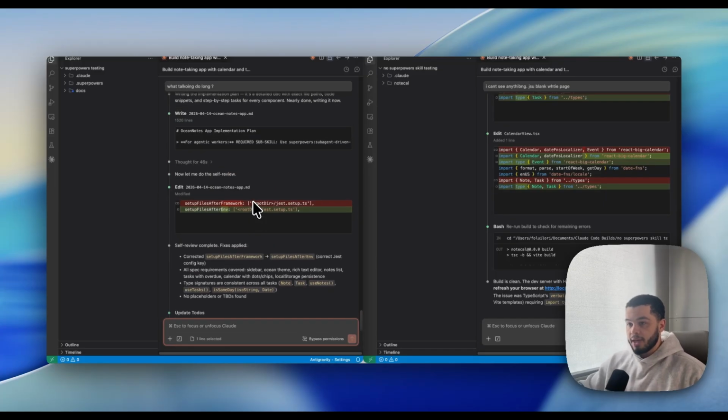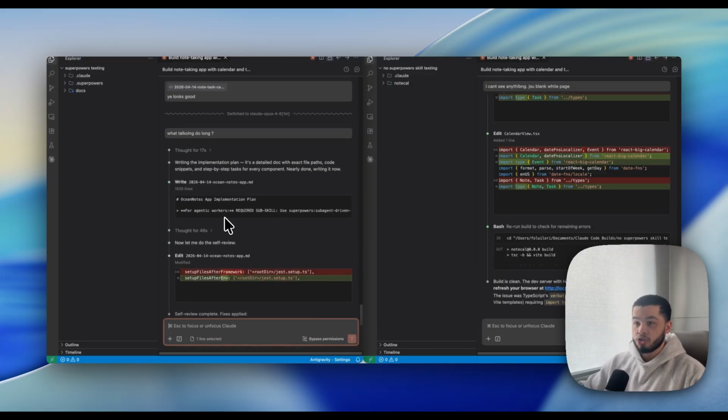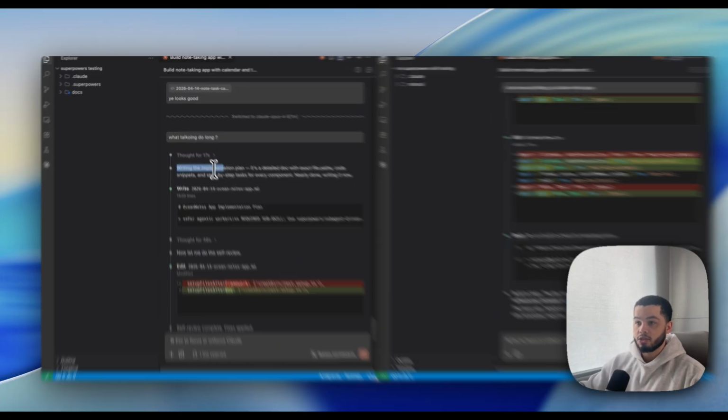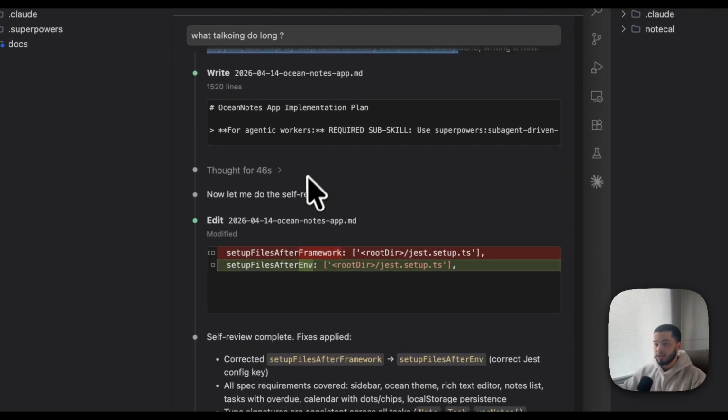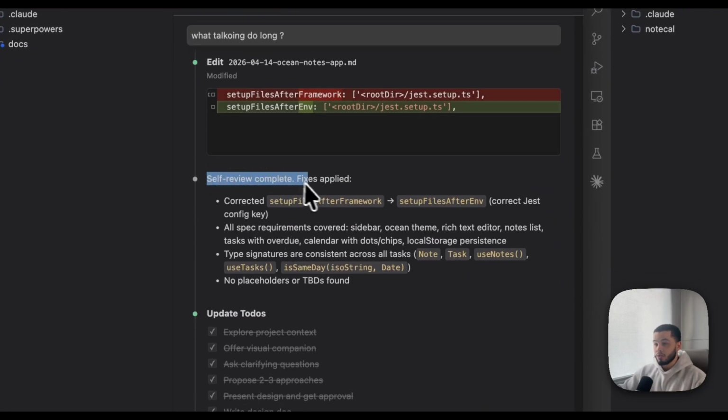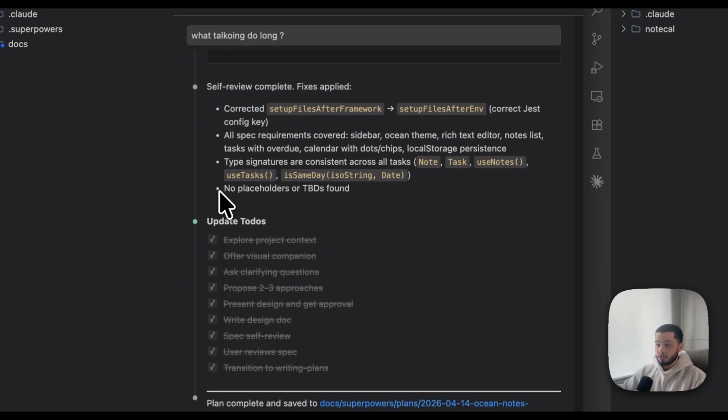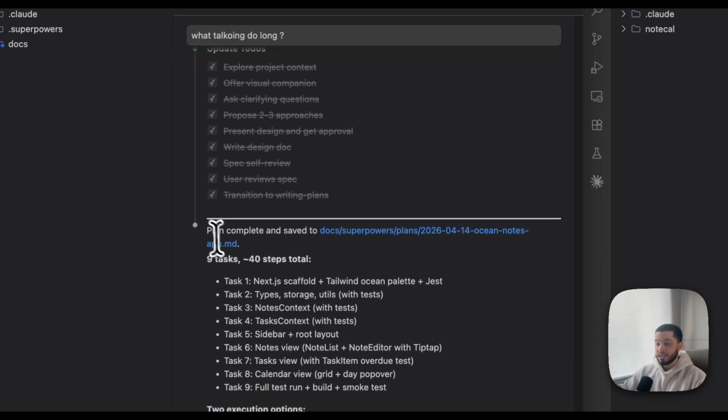All right, so like I've mentioned previously, it has just done with that skill. So it's used the actual writing implementation skill. The writing implementation plan is a detailed doc with exact file paths, code snippets, and step-by-step tasks for every component. Nearly done. It's writing it now. And then we come down here, it goes over a self-review spec. So it writes a plan and then self-reviews itself. And then down here you can see it gives us the entire plan as a complete saved file.